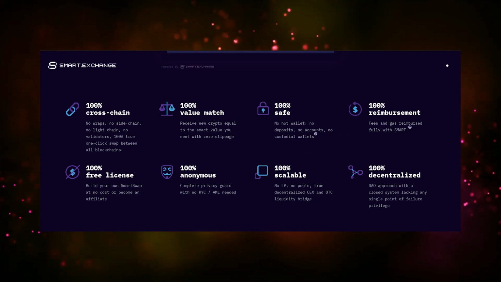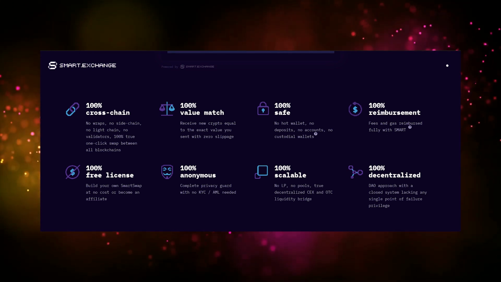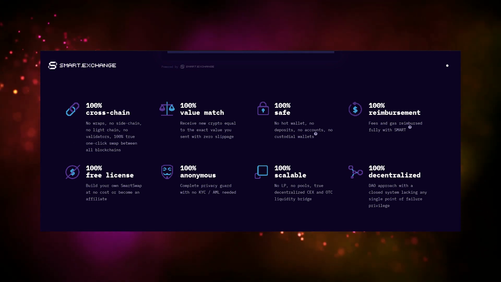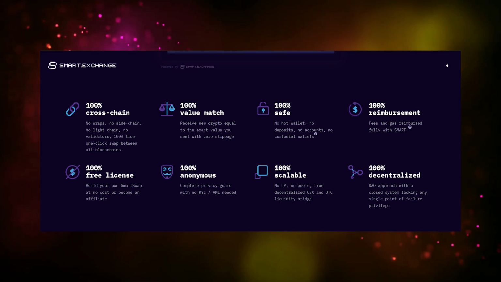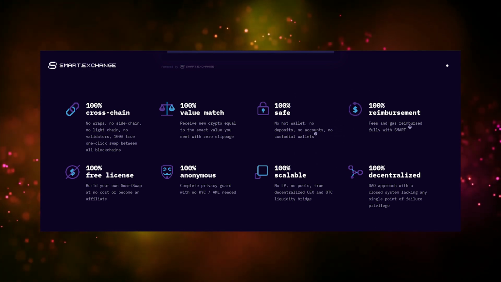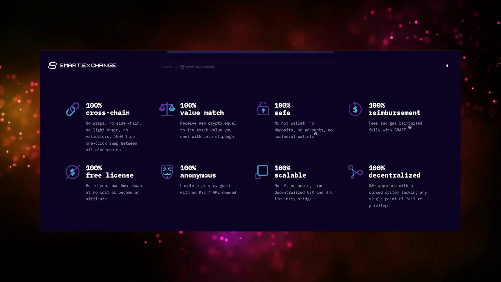Next up, SmartSwap offers a 100% free license. This allows you to build your own SmartSwap at no cost or become an affiliate. Another one that you will definitely love is the ability to remain 100% anonymous, which means that you maintain complete privacy with no KYC or AML needed. This is definitely the dream of any crypto fan.